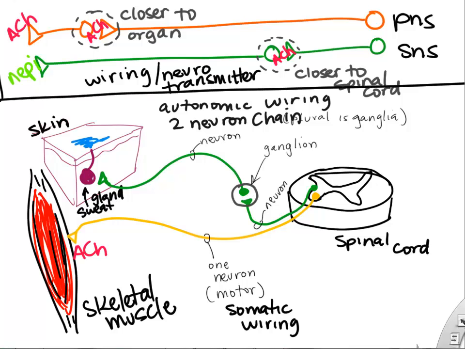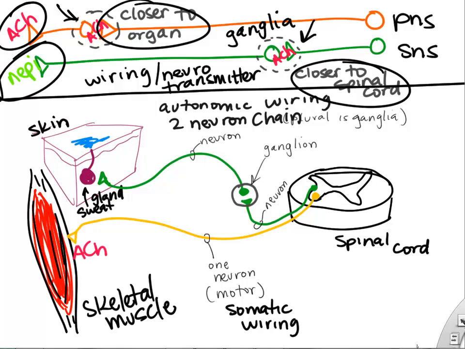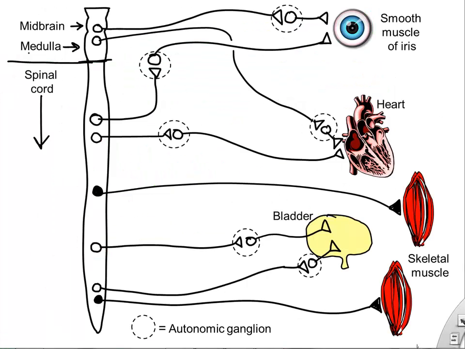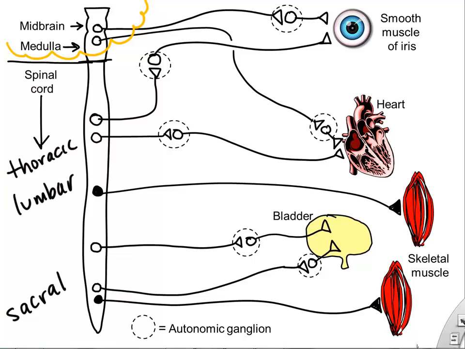And also we know that the neurotransmitters released by the neurons at the target organs are different. So these are some things we can keep in mind to know whether we're looking at parasympathetic or sympathetic wiring. So let's look at this diagram. I'll try to help explain it here. We see our spinal cord and our brain. We see the regions of our spinal cord, right? Sacral, thoracic, and lumbar. We see our brain up at the top, and we see these wirings.